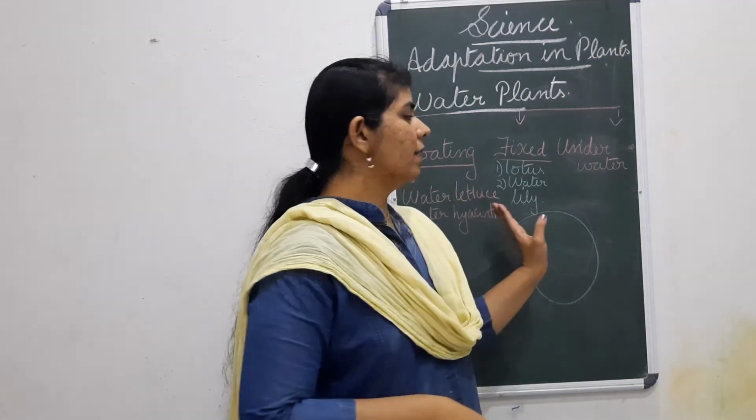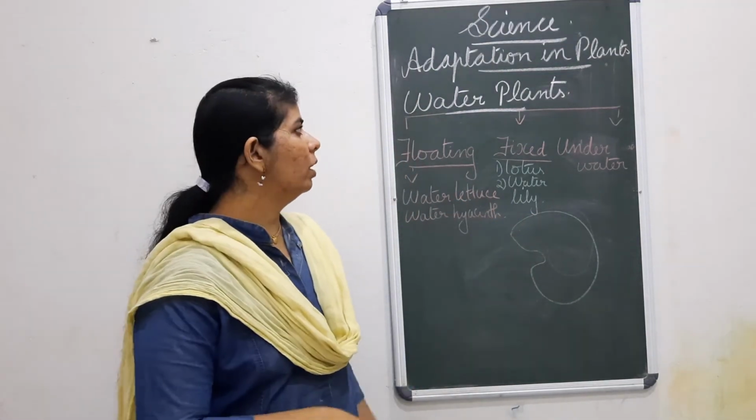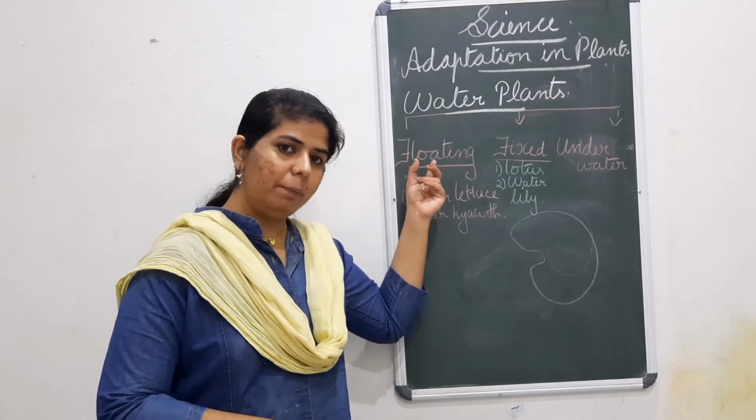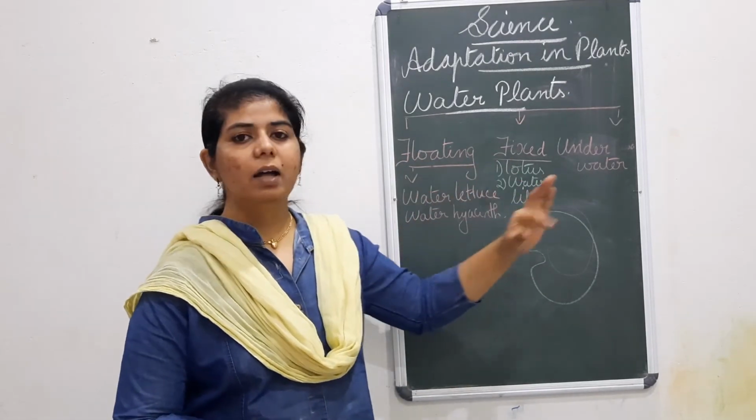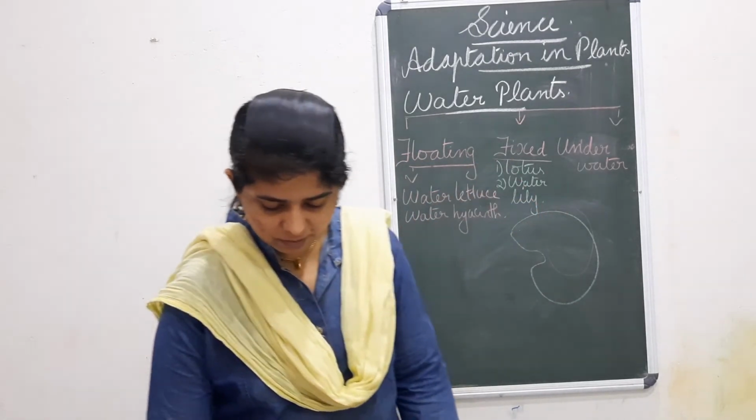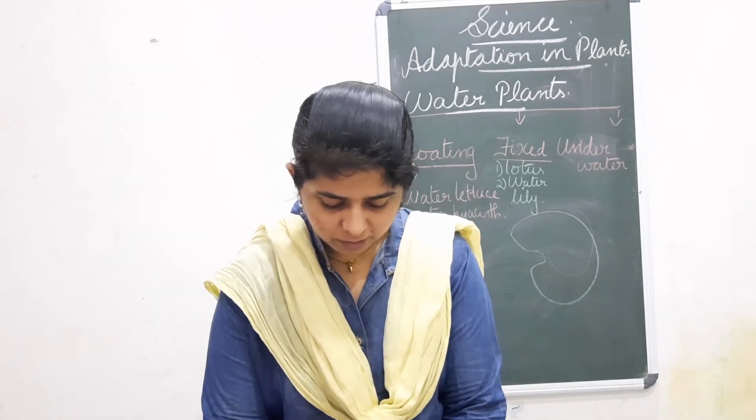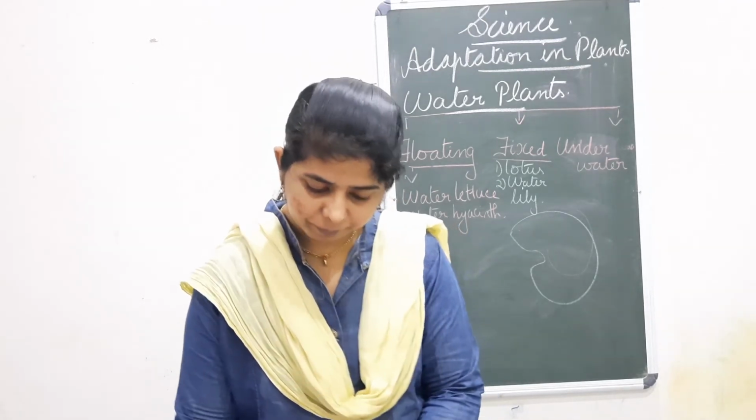So these are the examples and the adaptation of the water plants. So floating plants, fixed plants and the underwater plants. Examples are given here. So that is about this chapter.